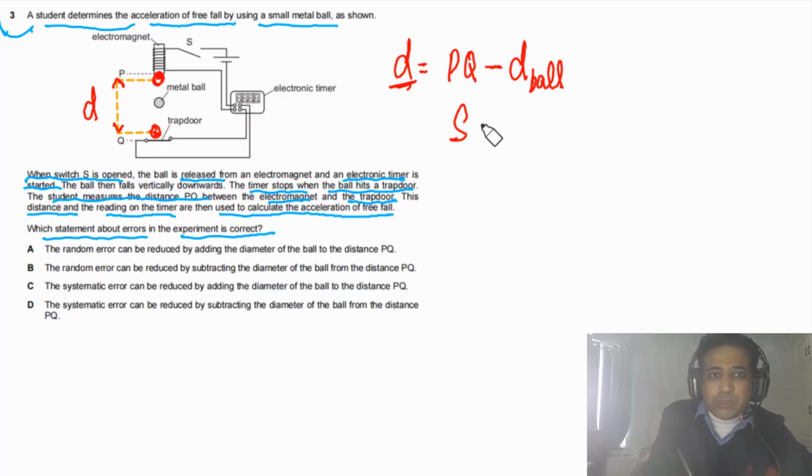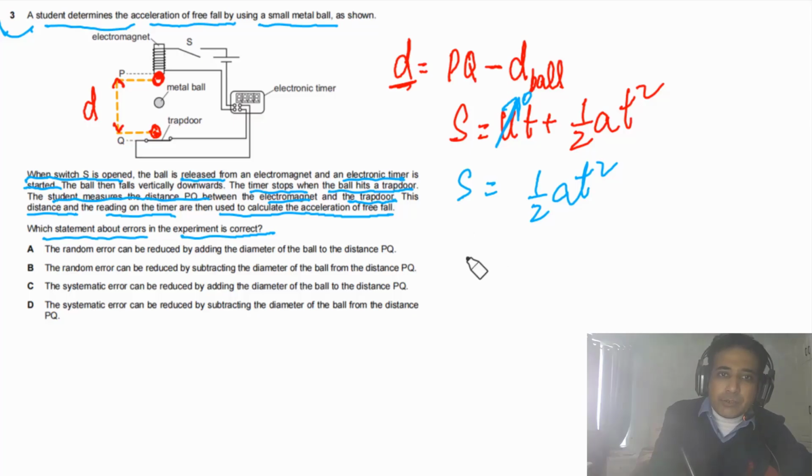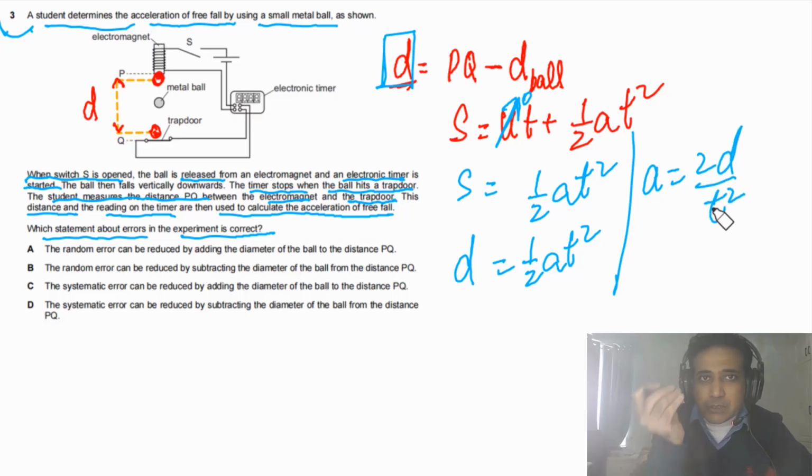Now how we can use this one, just for better understanding. For this experiment we can use the formula S is equal to ut plus 1/2 at square. In this case the ball started from rest, so u will be 0, so this term will be equal to 0. So S is equal to 1/2 at square. In this case S is equal to d, meaning this distance, and this is equal to 1/2 at square. So from here a will be equal to 2d over t square. A beautiful question, nice question, a little bit tricky one.